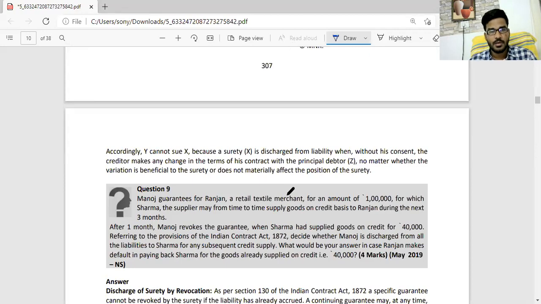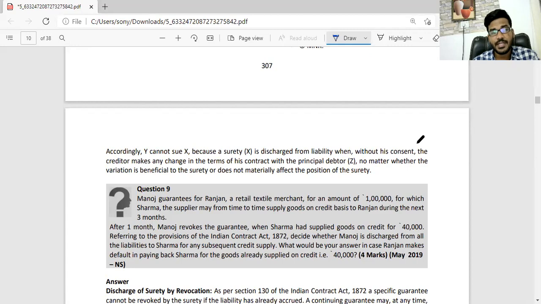Manoj guarantees for Rajan, a retail textile merchant, for an amount of 1 lakh, for which Sharma, the supplier, may from time to time supply goods on credit to Rajan during the next 3 months. After 1 month, Manoj revokes the guarantee, when Sharma has supplied goods on credit of 40,000.